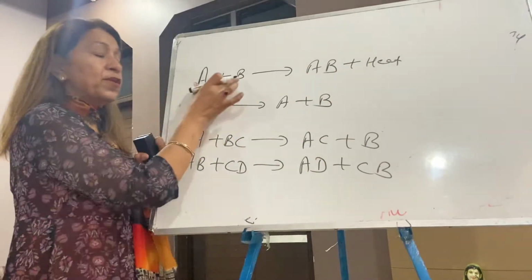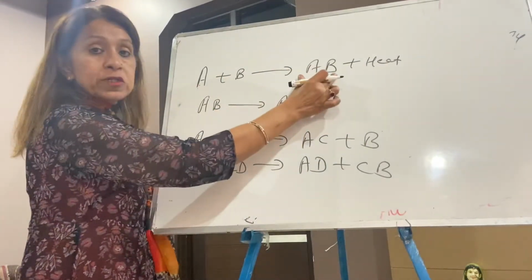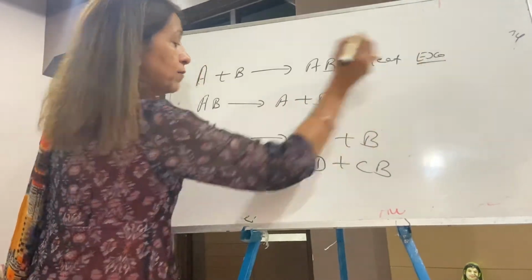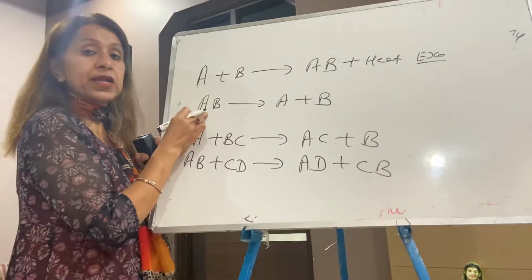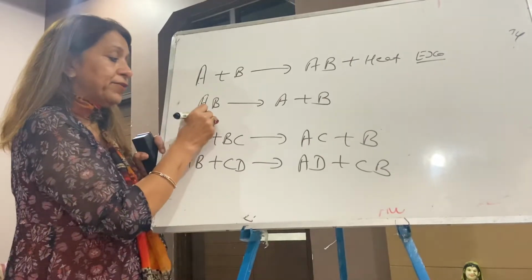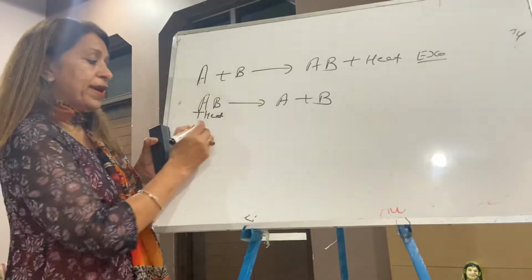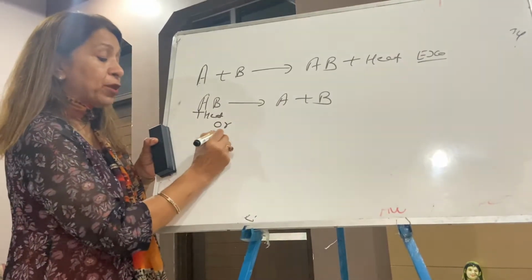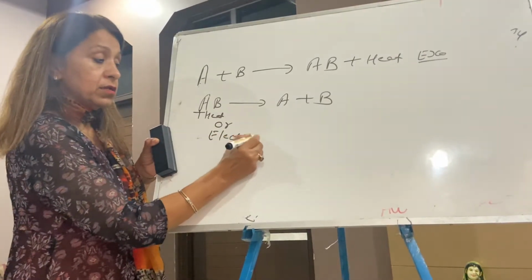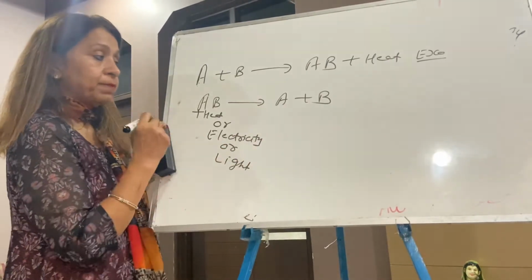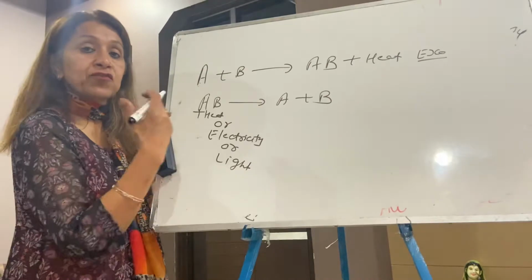Combination: old bonds break, new bonds form, heat is released, so the reaction is exothermic. And this is your decomposition. It requires heat, and sometimes it requires not only heat but electricity. Sometimes it requires light. I've discussed all. Decomposition is further of three types.